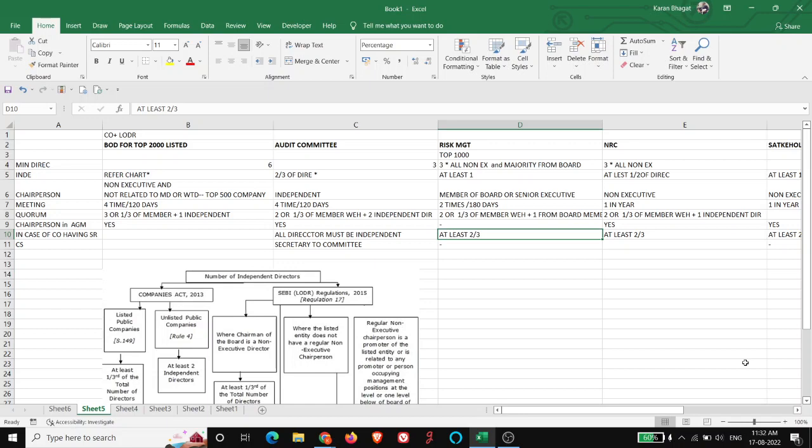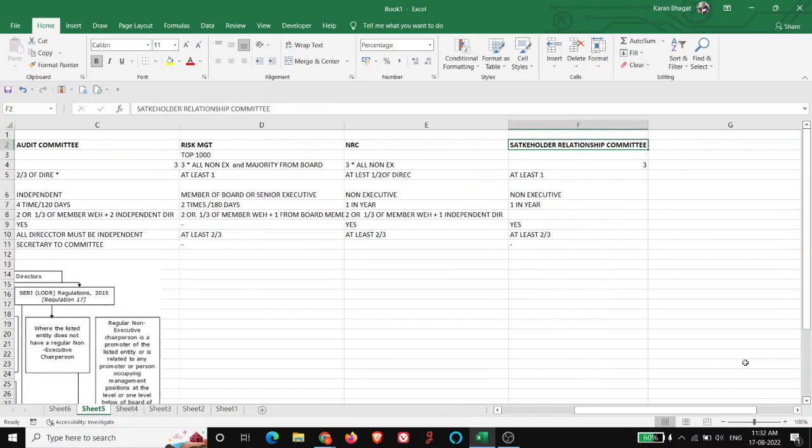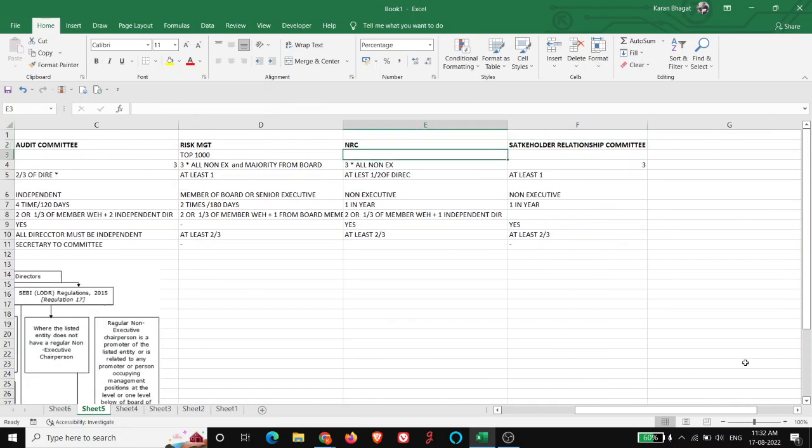Okay, then the nomination and remuneration committee. Board size is three. All must be non-executive directors, and at least half must be independent directors. The chairperson is always a non-executive director. It can meet once a year, and quorum is normal, two or one third of the members. The chairperson must be present at the AGM to answer shareholder queries.